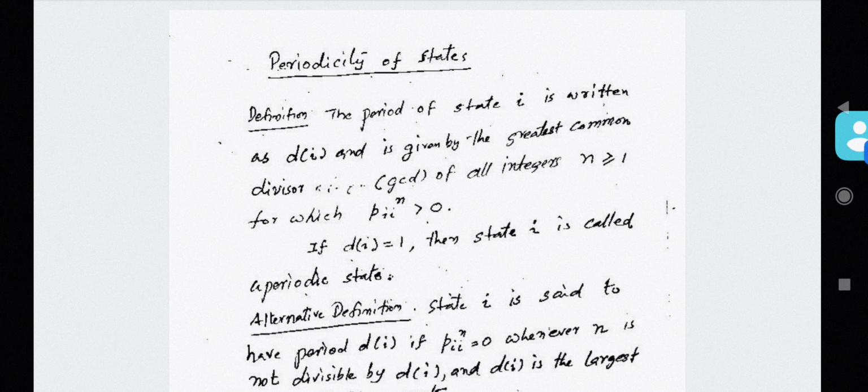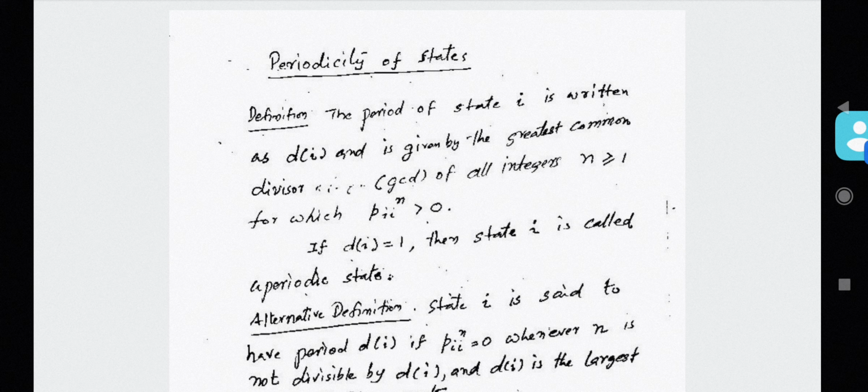Okay, and if this d of I is equal to 1, we will call the state I periodic with period 1, or aperiodic. So I is an aperiodic state if d of I is equal to 1.